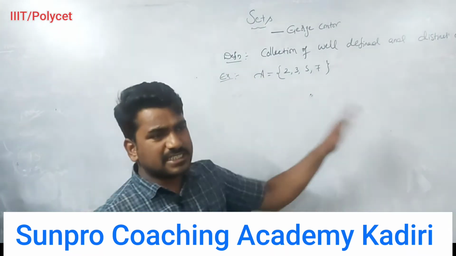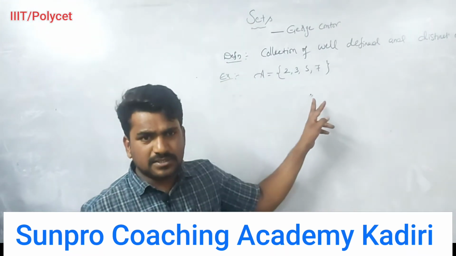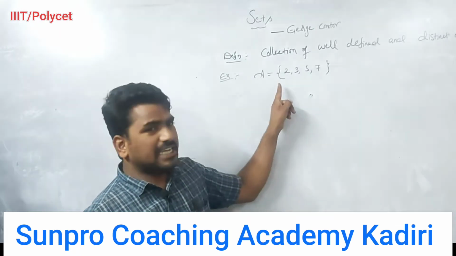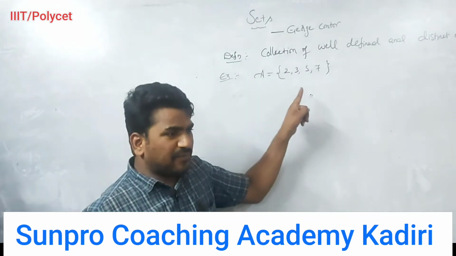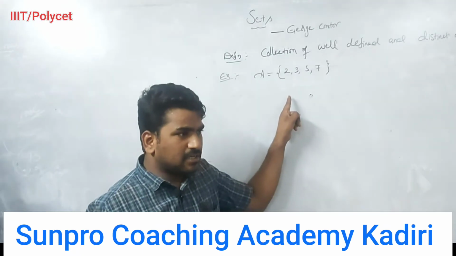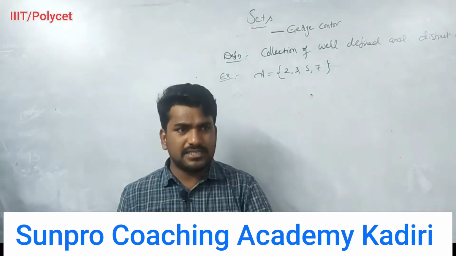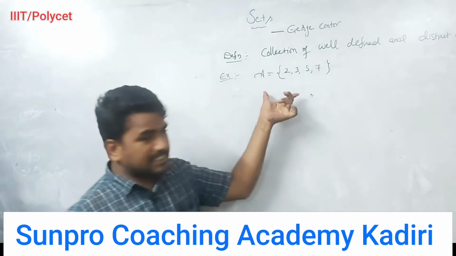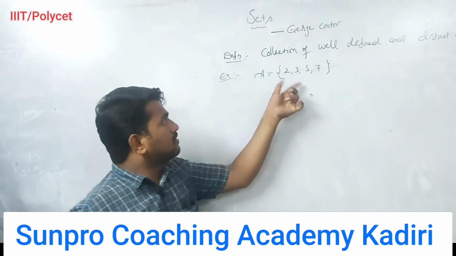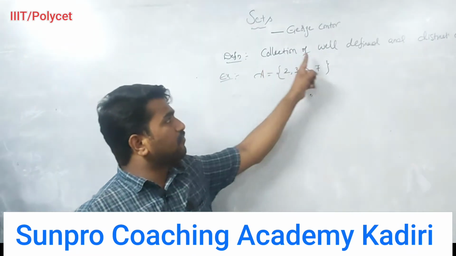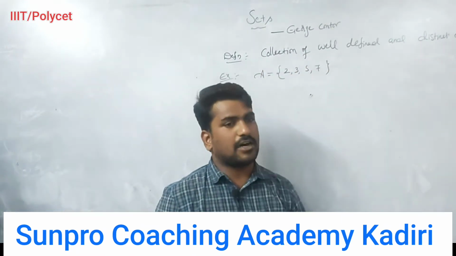We can say it is a set. Are there any repeated terms? Is there anything undefined? We can define perfectly. 2, 3, 5, 7 are elements in set A. That's what we can say, collection of well defined and distinct objects.